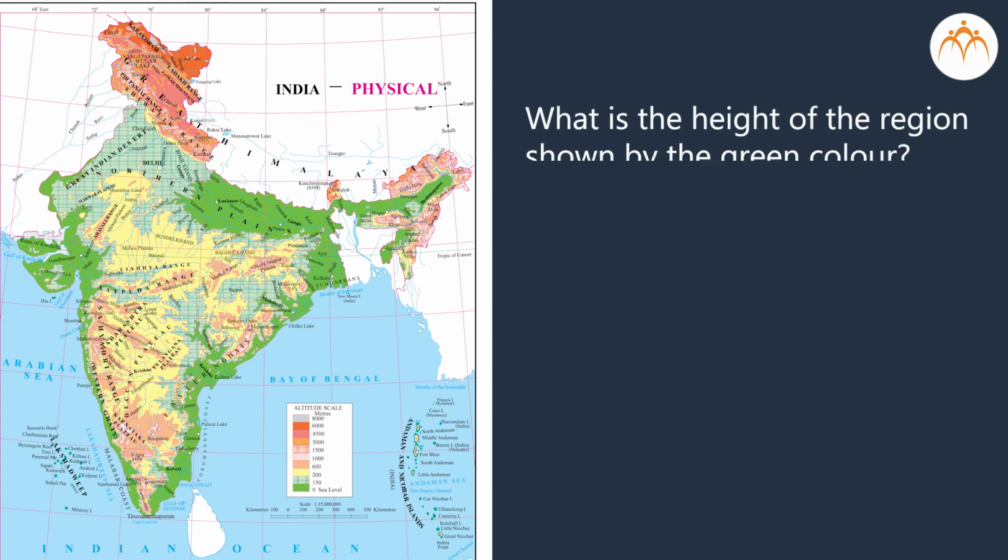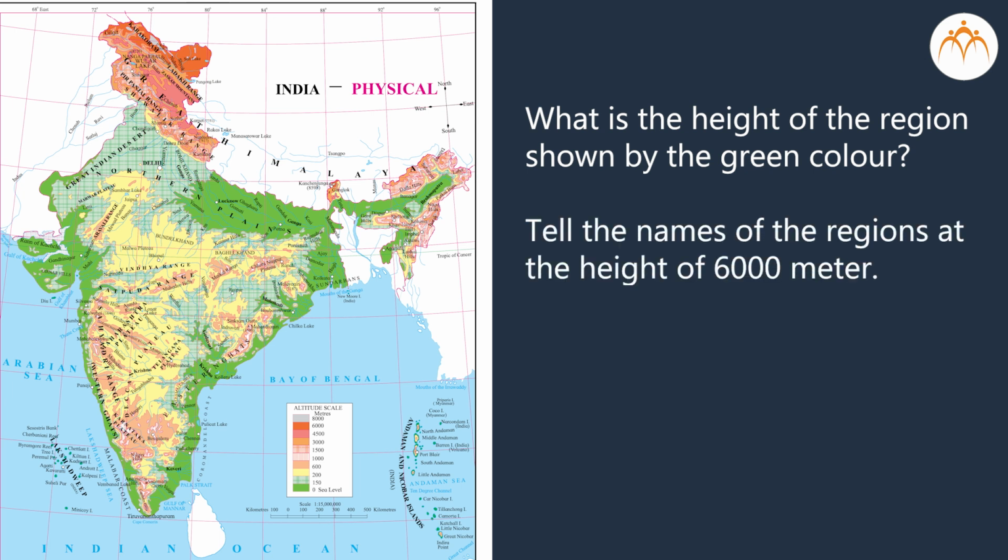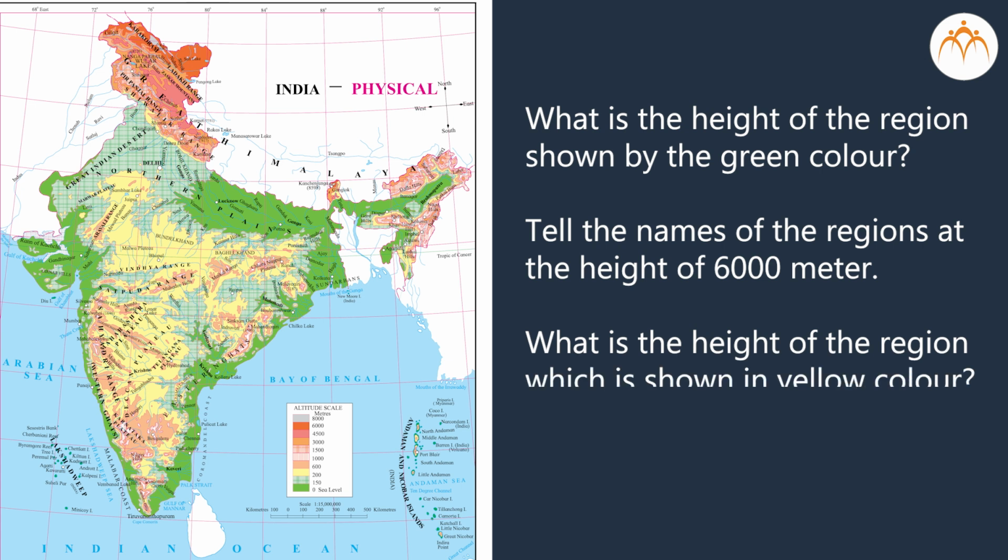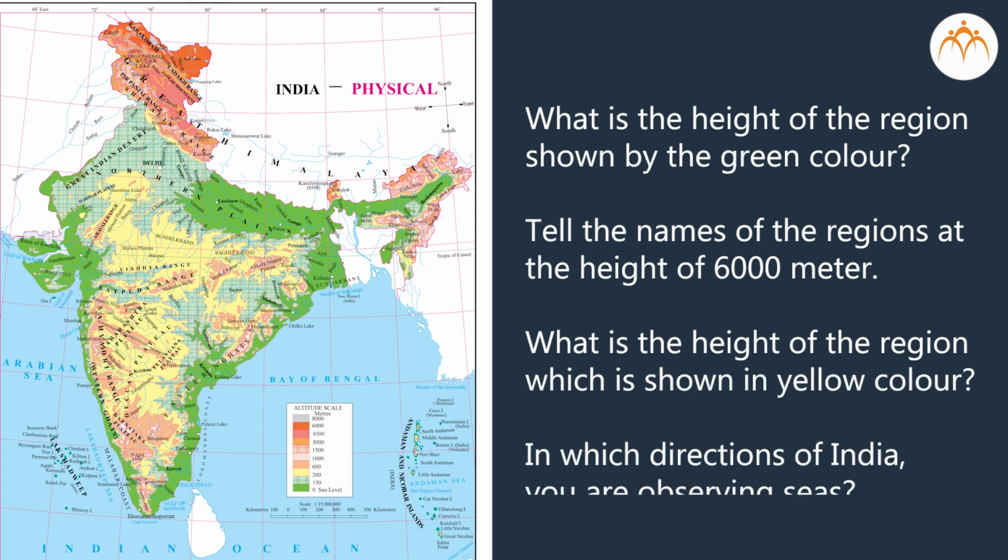What is the height of the region shown by the green color? Tell the names of the regions at the height of 6,000 meters. What is the height of the region which is shown in yellow color? In which directions of India are you observing seas?